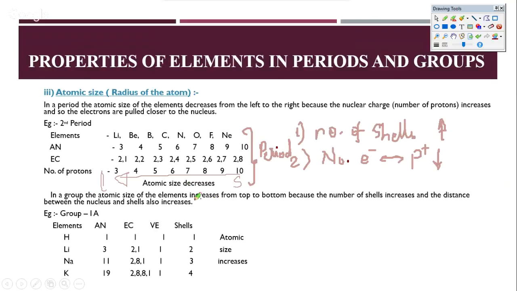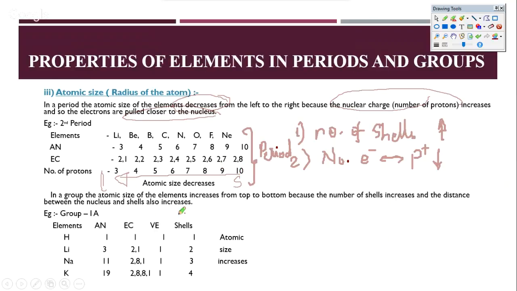So in a group, the atomic size of the elements increases from top to bottom. The number of shells increases and the distance between. Right. So as the nuclear charge, the number of protons, increases, the electrons are pulled closer to the nucleus and the atomic size actually decreases. So remember this part on the atomic size.